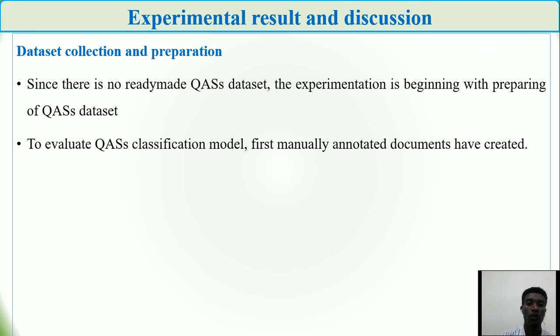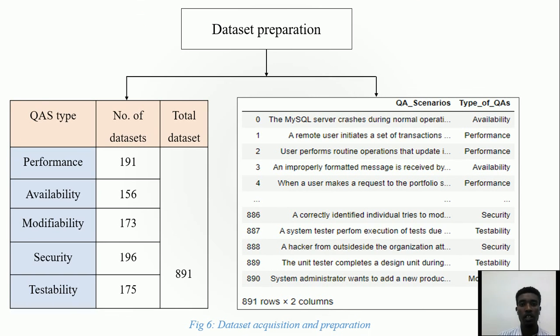After we annotate the data, to evaluate the quality attribute scenarios classification model, manually annotated documents were created. Here is the dataset preparation.